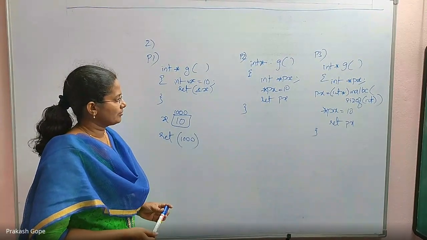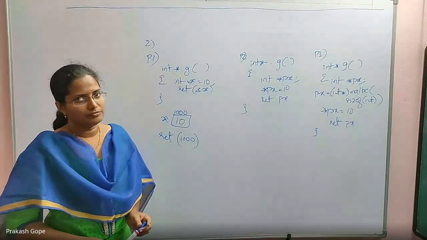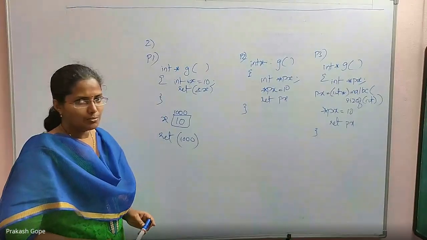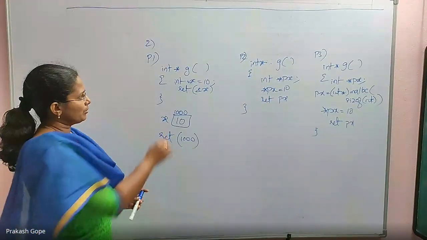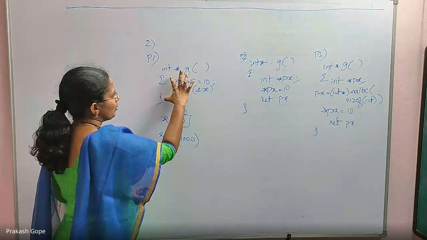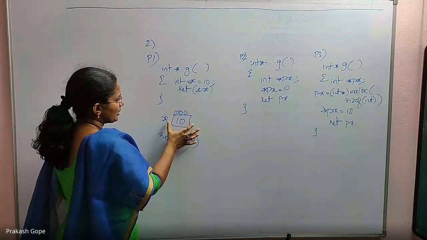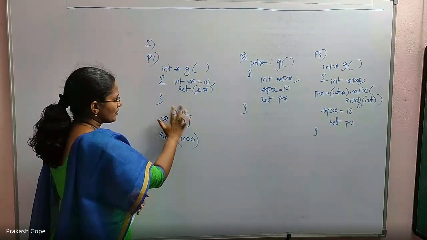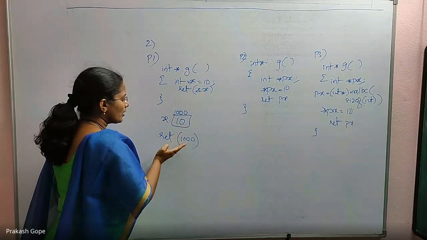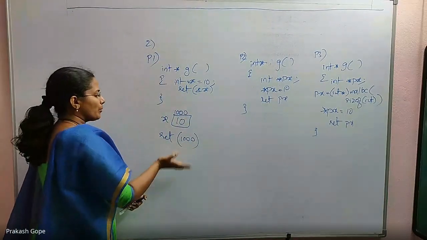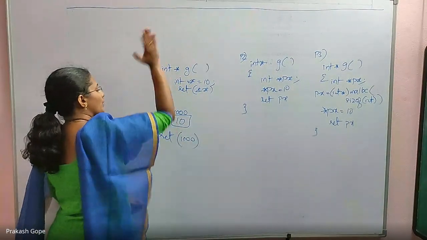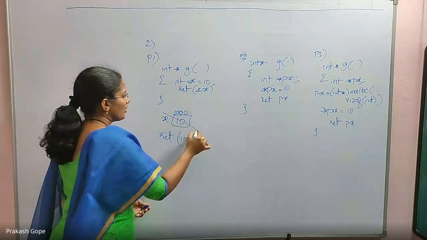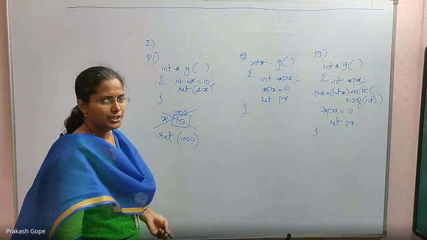Any guess? Yes, it is a problem. Why? Because int x is a local variable to this function. Memory gets allocated, initialized, everything is fine, you use it, and then you are returning its address to the calling environment. By the time control goes back to the calling environment, this variable x is dead, it's not available anymore.